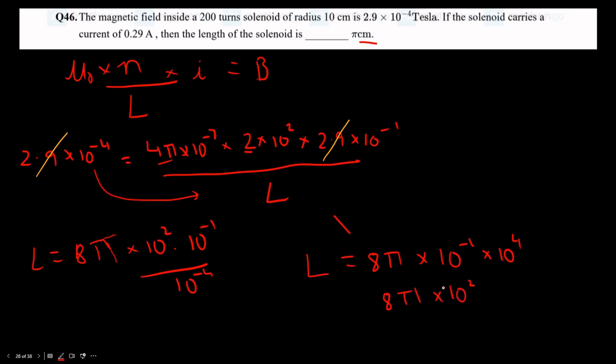So what is this? We already have a 10 square over here, so we have automatically converted into meters. So it's just 8 pi centimeters. This 10 square is taking care of the meters for us. So we have 8 pi centimeters, so the answer is 8.